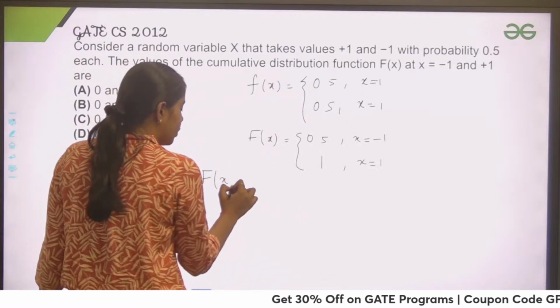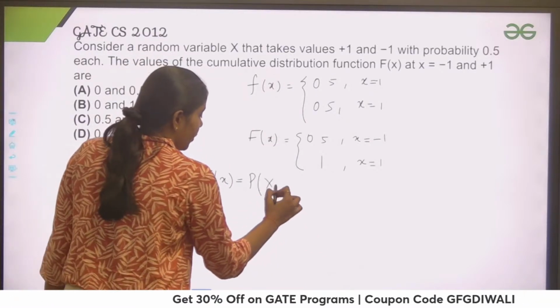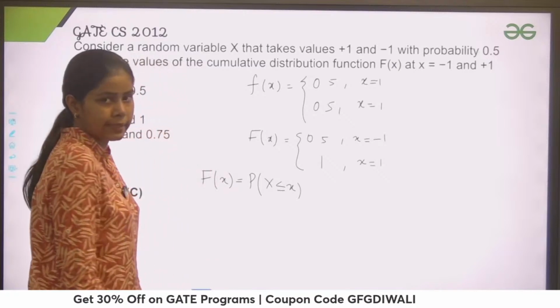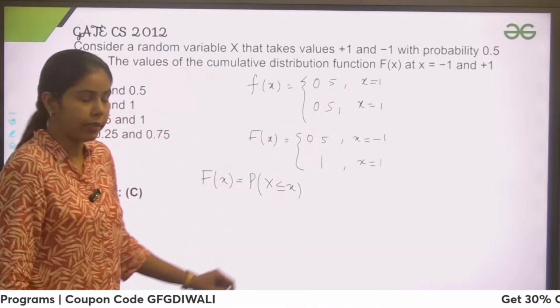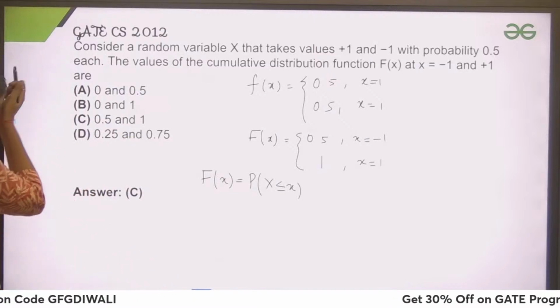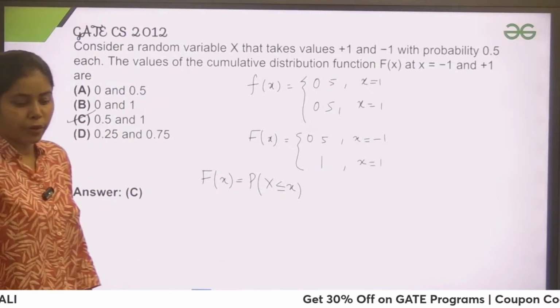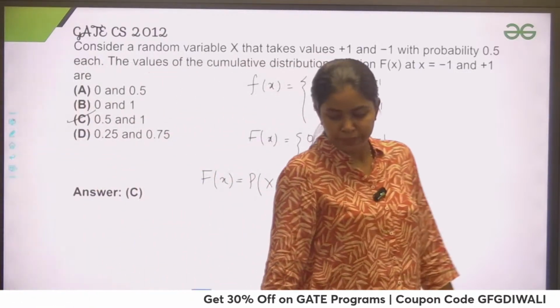If you guys remember, the cumulative probability function is the probability x is less than or equal to x. Right? So x is less than or equal to 1. You have to consider both the probabilities. So that's why this is 1. So which option is correct? Option C is correct. 0.5 and 1. Simple question.